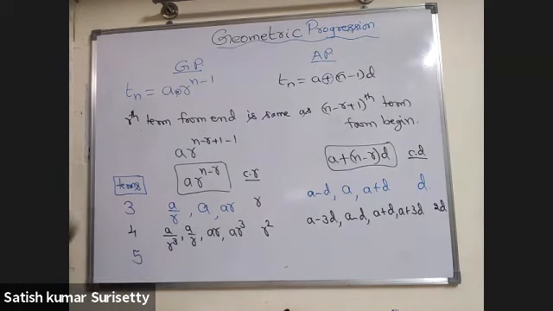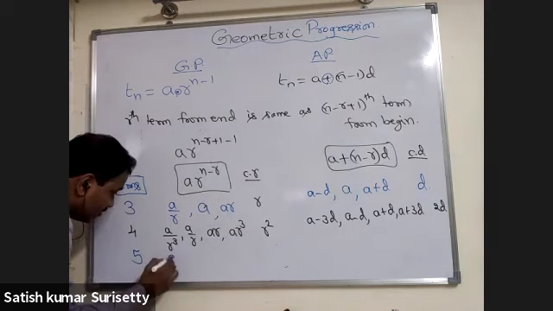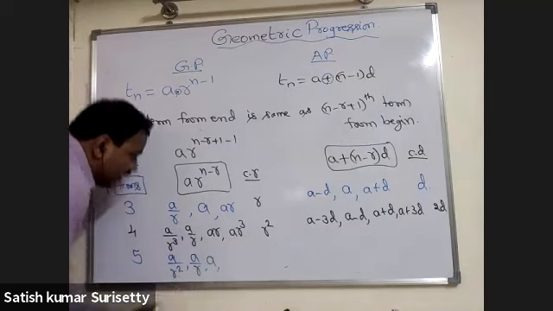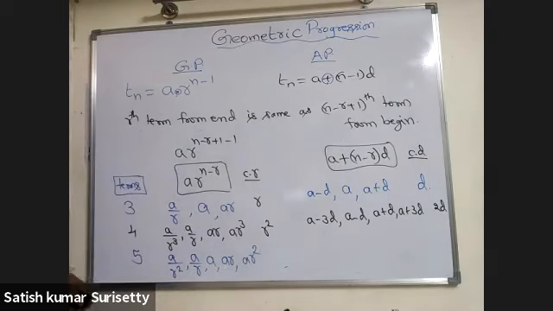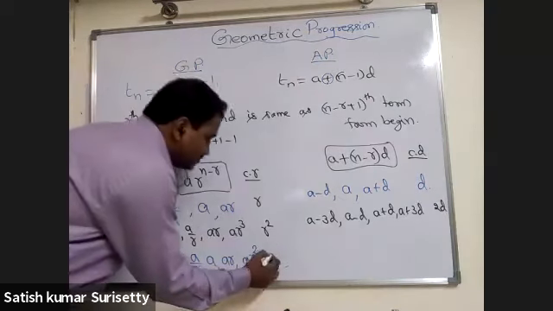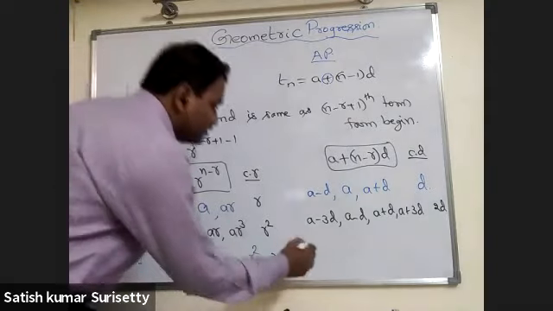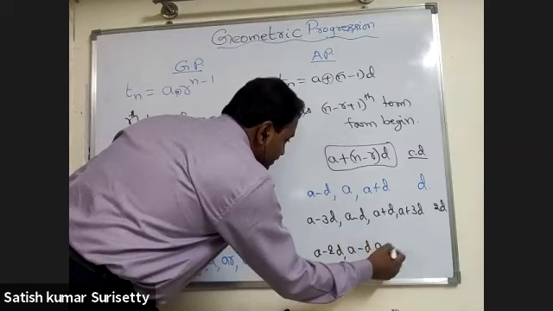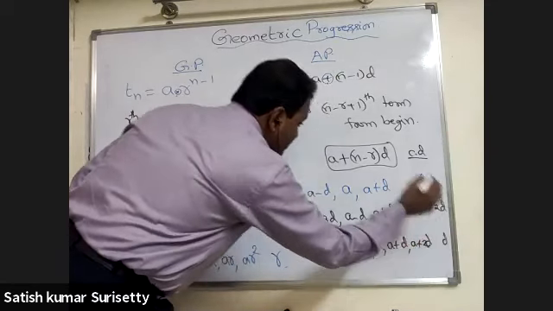In case of geometric progression, the terms are A by R square, A by R, A, AR, and AR square. What about the common ratio? R itself. In case of arithmetic progression, it will be A minus 2D, A minus D, A, A plus D, and A plus 2D. The common difference is D itself.